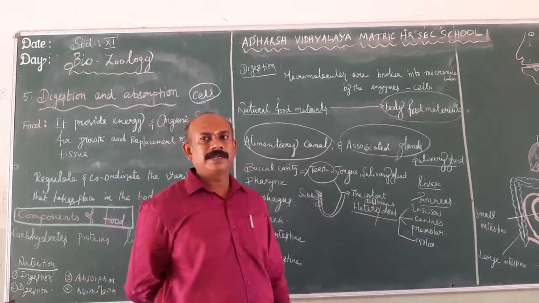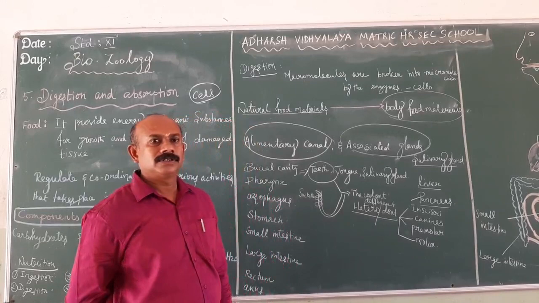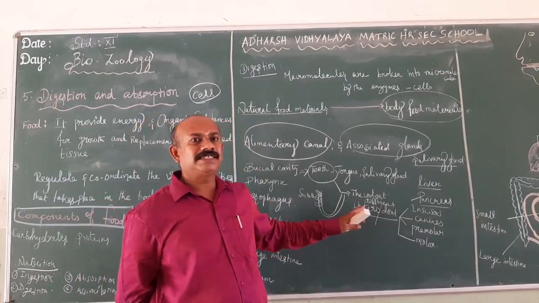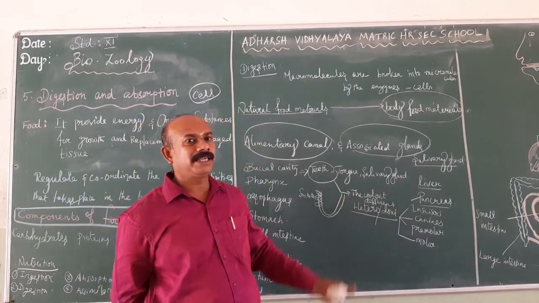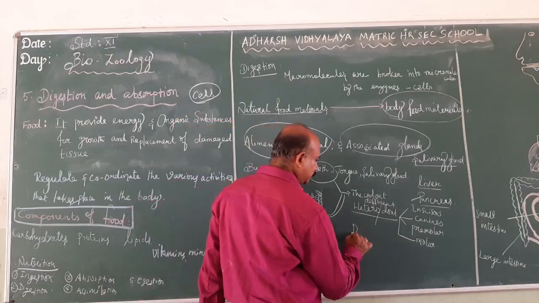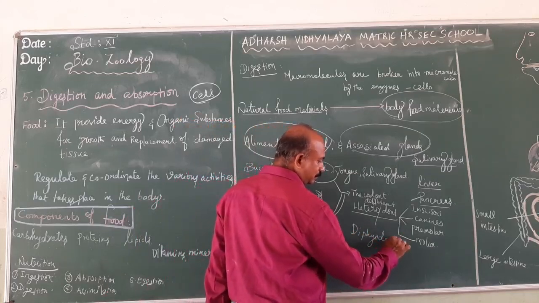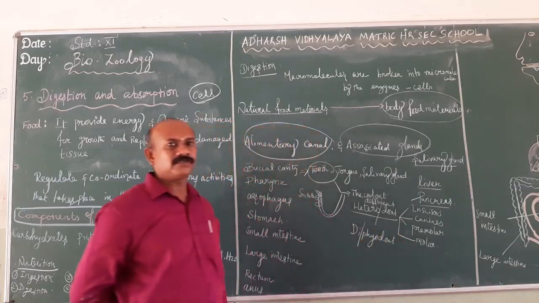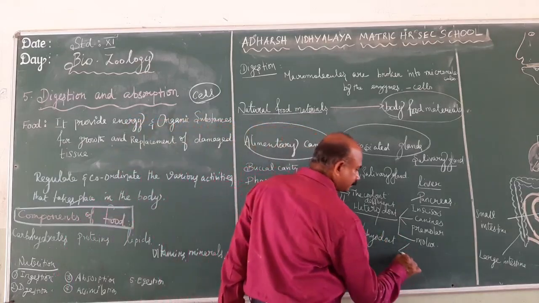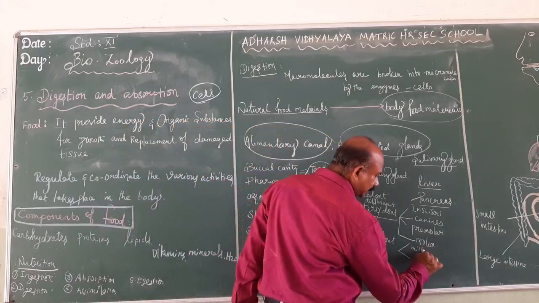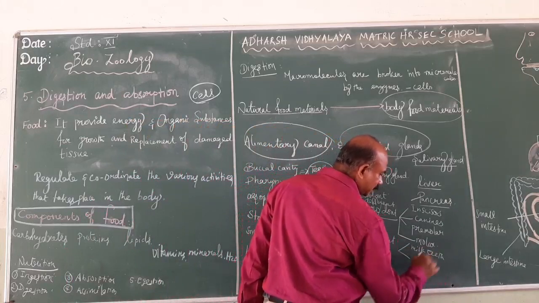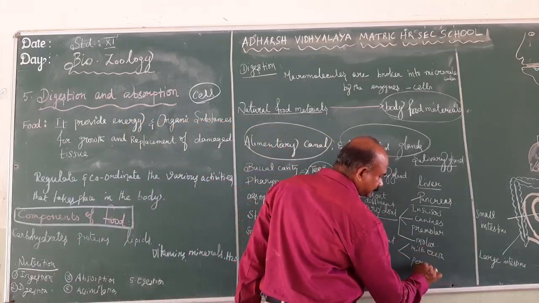And the last one, diphyodont. The teeth arising twice in the lifetime of a human being is known as diphyodont. The first set is milk teeth, and the second set is permanent teeth.